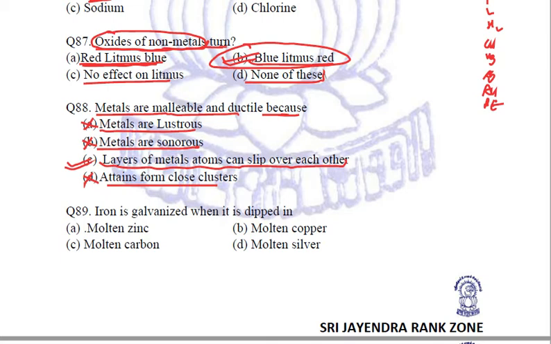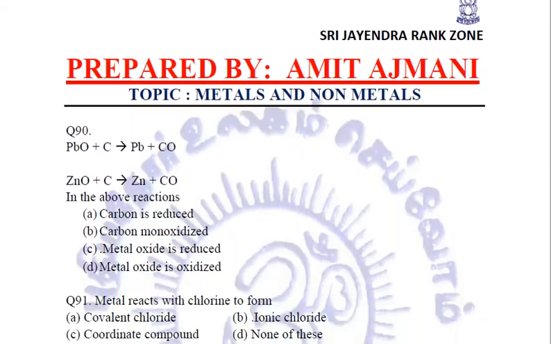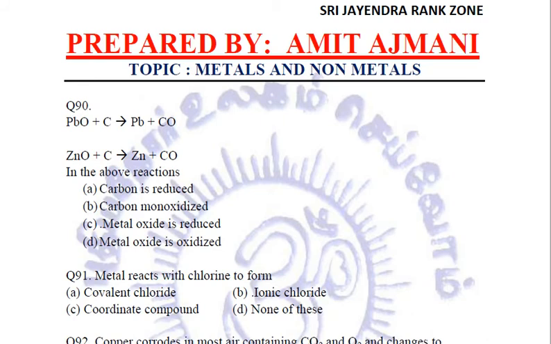Next question: iron is galvanized when it is dipped in. We know that galvanization is the process in which iron is coated with zinc. So simple, it is molten zinc. Iron is dipped into molten zinc, then it is taken out and cooled. So there will be a zinc coating above the iron article, which will prevent its further rusting. Clear? Next question. PbO plus C. This is lead oxide plus carbon gives Pb plus CO.